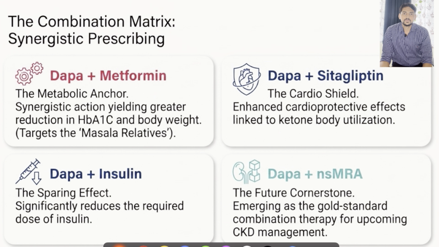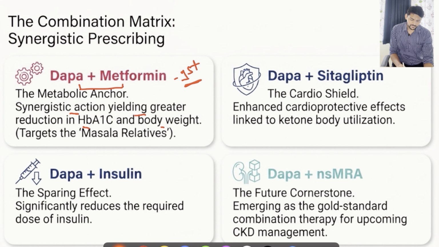So overall, we got to know that this is the best medication when it comes to cardio-metabolic health. How about the combination with other anti-diabetic medications? That we will see now. As mentioned, Dapa plus metformin, this combination we can choose as the first line agent in various diabetic patients, especially if they have higher cardiovascular risk. So they will have synergistic action, yielding greater reduction in HbA1c and body weight.